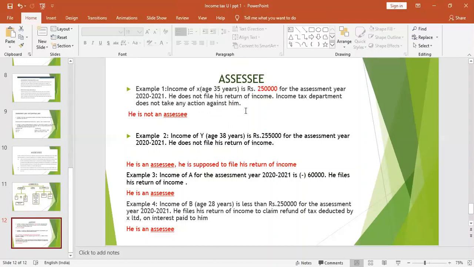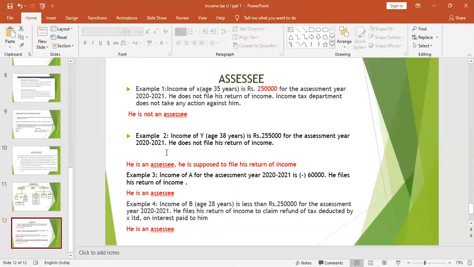Why? Because the income that he has earned in the previous year, 2019-20, is only 2,50,000. The slab is, if it is 2,50,000 and less, he need not file a return. So he is not an assessee at all because the income is less. The slab is 2,50,000. So he didn't file a return, and no action is taken against him because he is not an assessee.